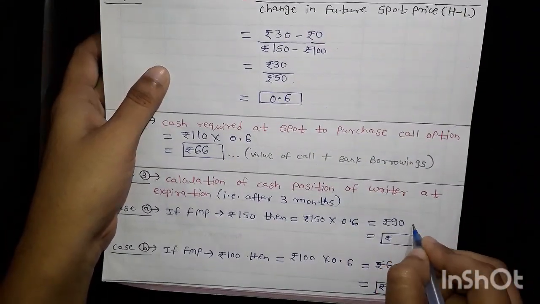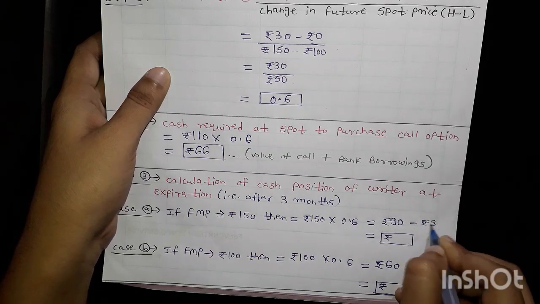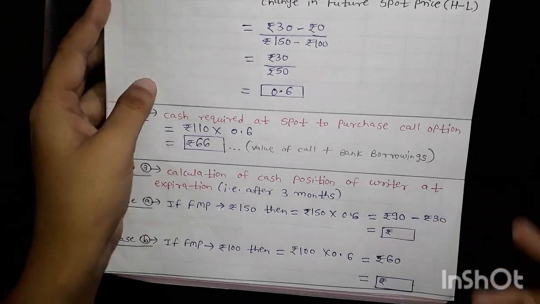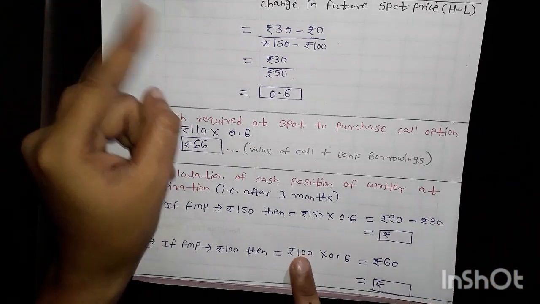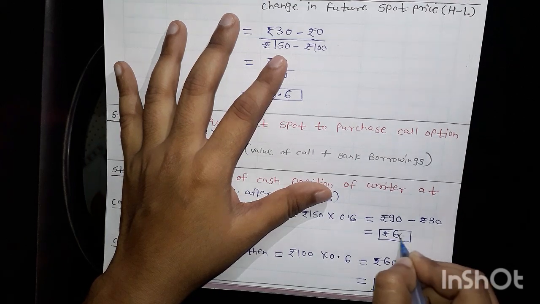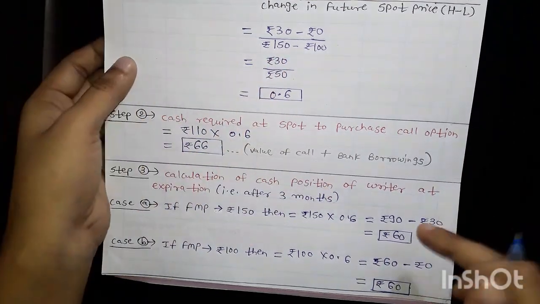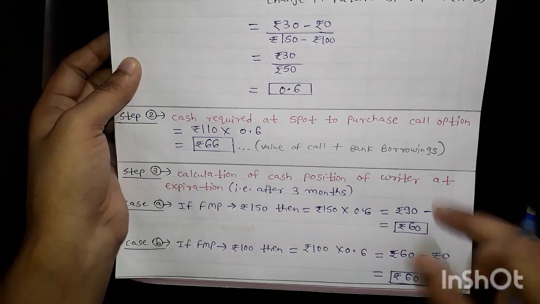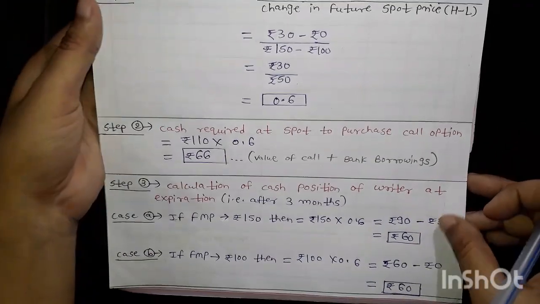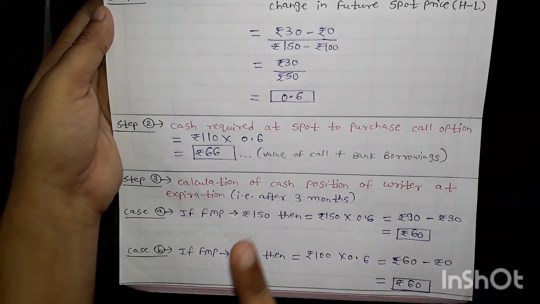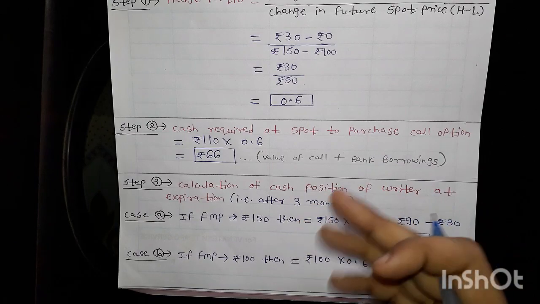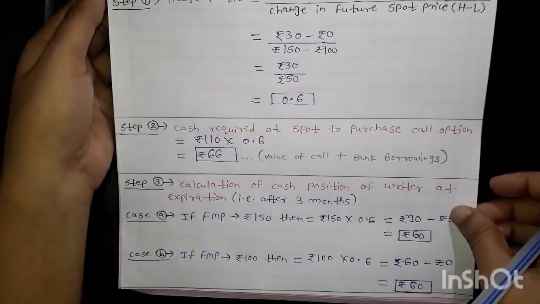So here 90 minus 30, फर्स्ट मार्केट प्राइस 150 का इंट्रिंसिक वैल्यू 30 है. ओके, और दूसरे मार्केट प्राइस 100 का इंट्रिंसिक वैल्यू 0 है, सो माइनस 0. So I am getting here 60 and here also 60. Okay, this should come equal. ये जो रहता है वो equal आना चाहिए, तो हमारा आ रहा है. Okay, so this is correct one. So here we have calculated the position of a writer after expiration of that period, and that is after 3 months what will be the position.